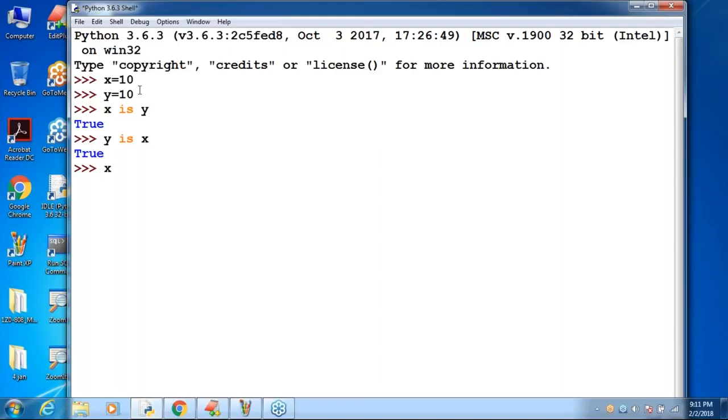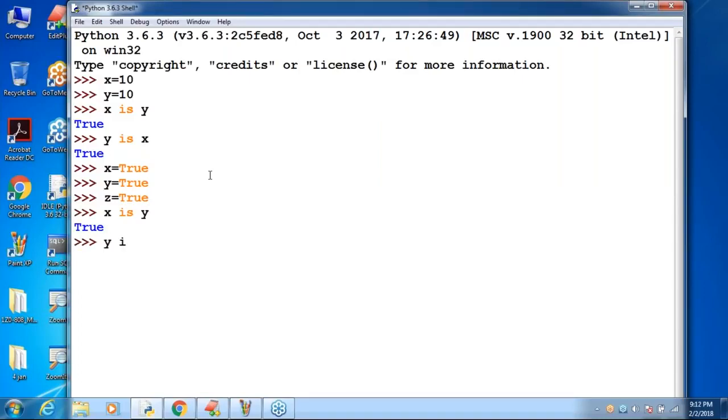Okay, x is equal to true I'm taking. y is equal to true I'm taking. z is equal to true I'm taking. Sir, how many true objects will be created? Don't think too much. How many true objects will be created? Only one. But how many references point to the same object? Three references. Good, man. Excellent, man. You are following very well.